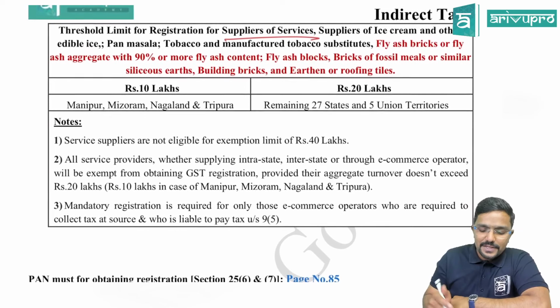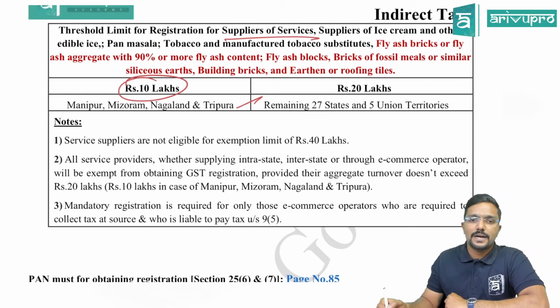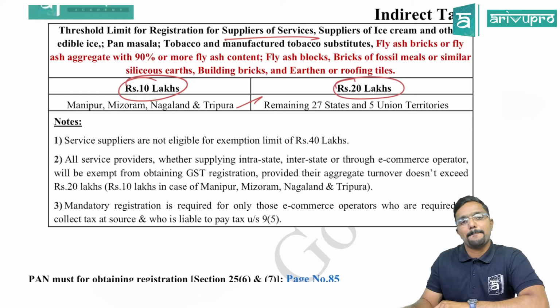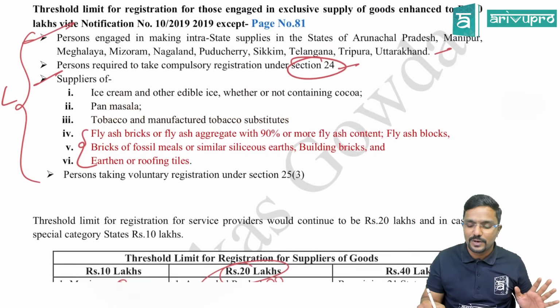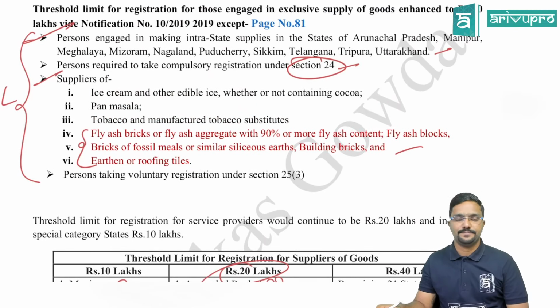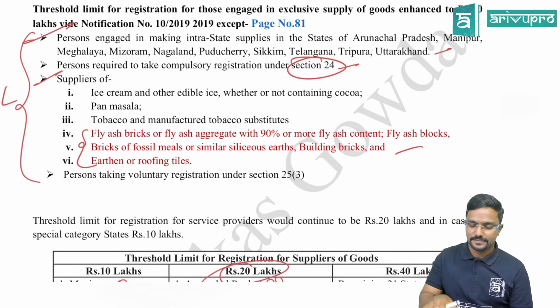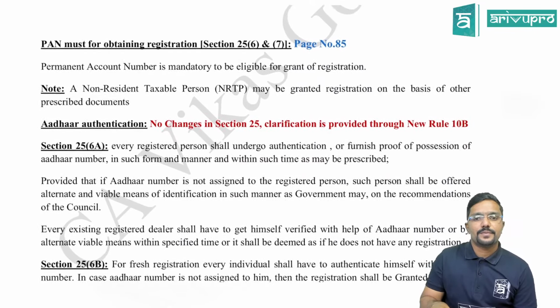So if you are supplying this and if you are from the 4 special category states, then the threshold limit applicable for you is 10 lakhs, and in all other states and union territories it would be 20 lakhs. Hope it is clear for you guys. Clear? The change here is only the addition of these products, whatever I have highlighted in red color. You can update accordingly. Is that clear? Yes. Yeah. Next.